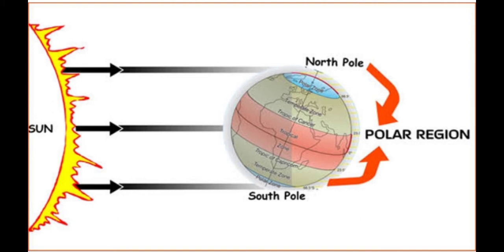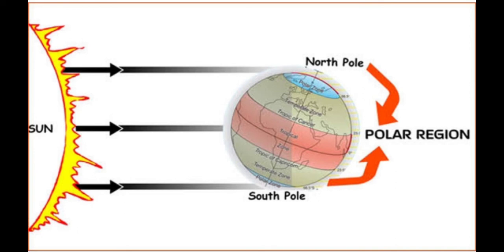There are two seasons here. In the polar region, that is the North Pole and the South Pole, there are only two seasons: the first one is summer, and the other one is winter. These two seasons are found in these two regions, and summers are very short and the winters are very long, lasting about 9 months of the year.